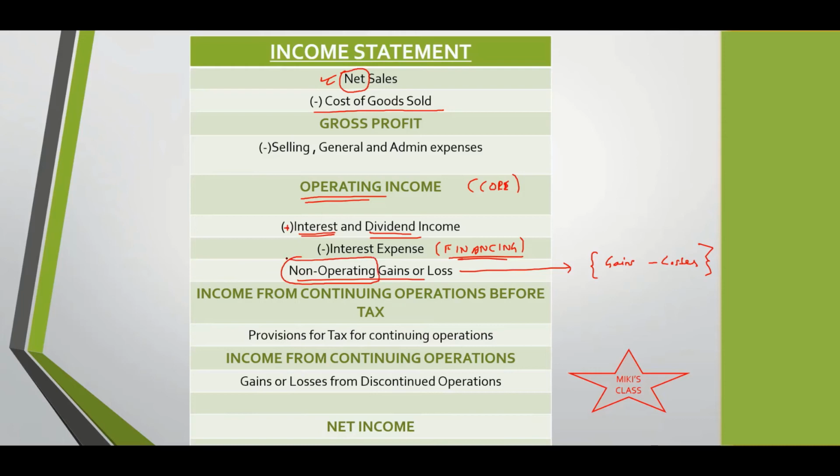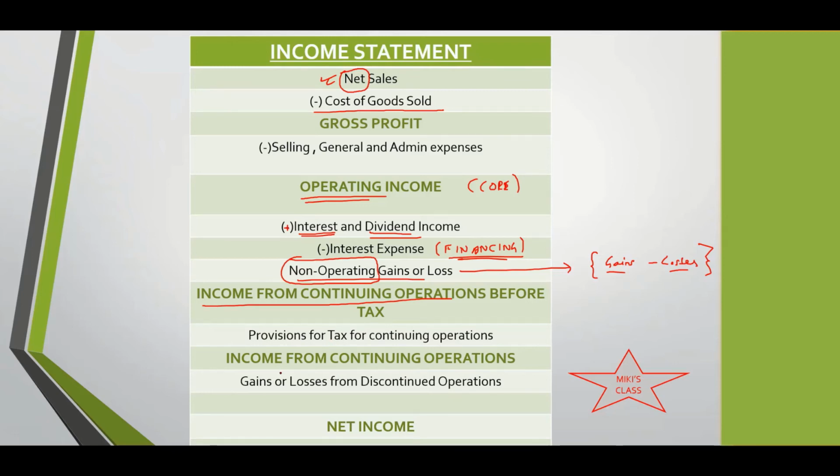So net of gains, losses, revenues, expenses, whatever. Then this is called income from continuing operations. What is income from continuing operations? Whatever businesses your company might be into, which it plans to continue in the foreseeable future, because there might be some business which you have closed down also, which you're not going to continue in the future. So that will come here.